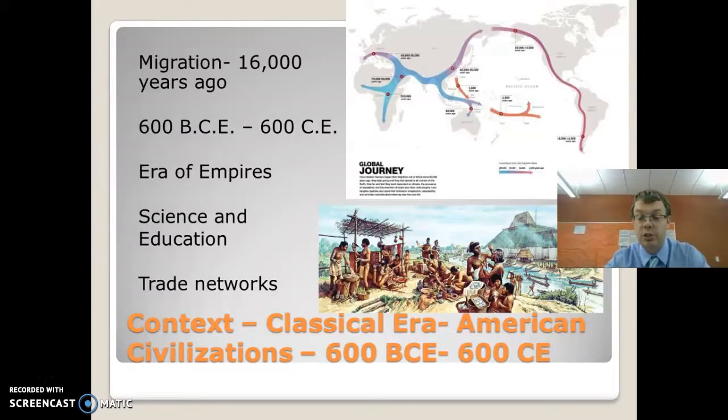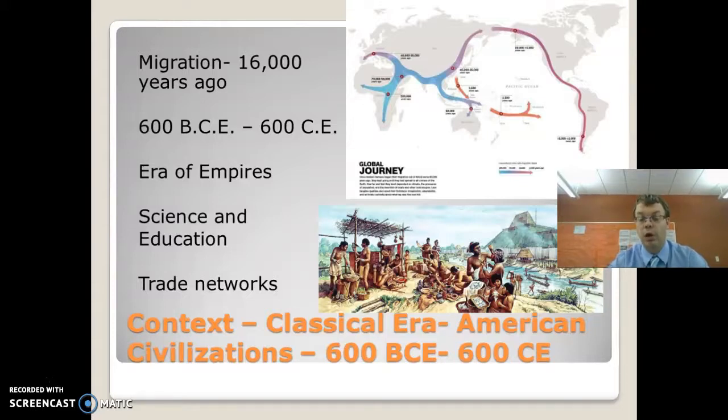So the context in this time in the Americas as civilizations are forming, we'll see advances in science, education, especially studying the stars, forming calendars. We will see farming take off to feed large amounts of people. We'll also see the forming of militaries with soldiers. And one of the biggest ones we're going to see is the forming of trade networks.